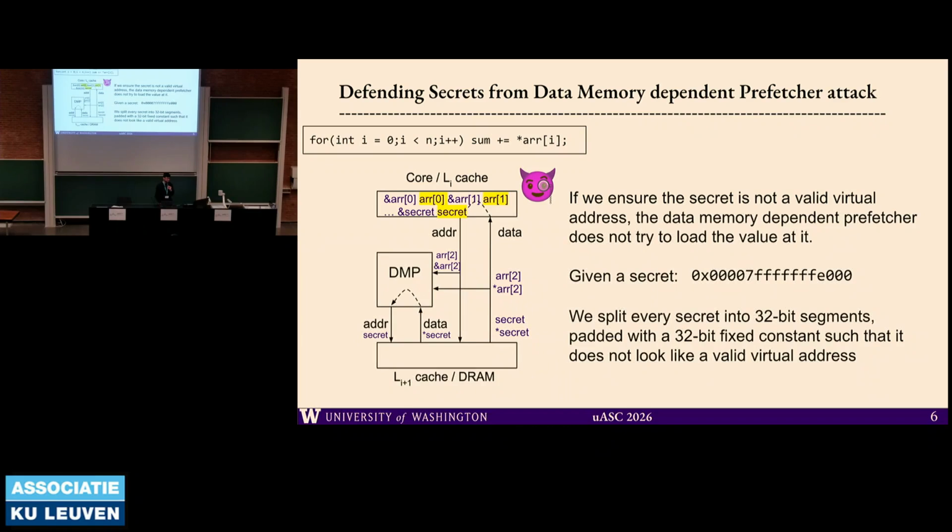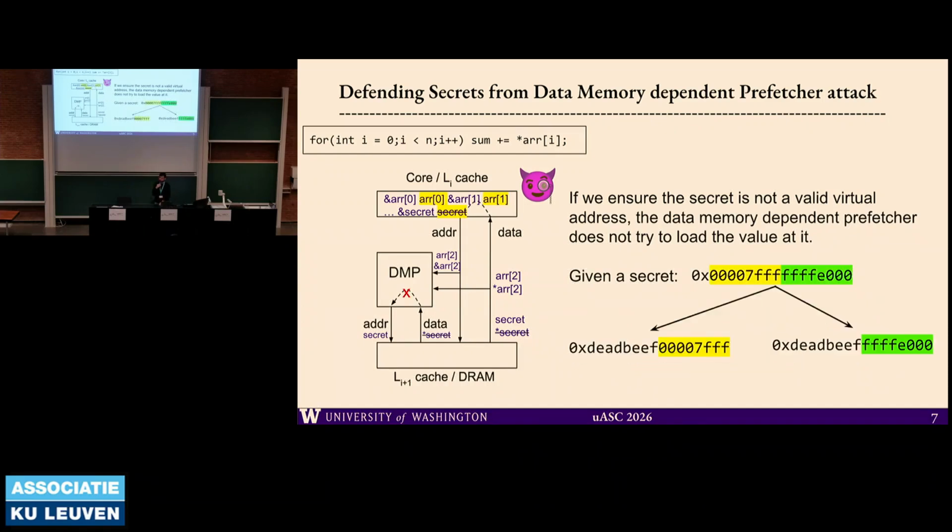So imagine we have the secret. What we actually do is we break the 64-bit secret into two 32-bit segments. And in both of these segments, we pair some constant value such that, because of this constant value, the 64-bit aligned data in the memory is never a valid virtual address. Something like this.